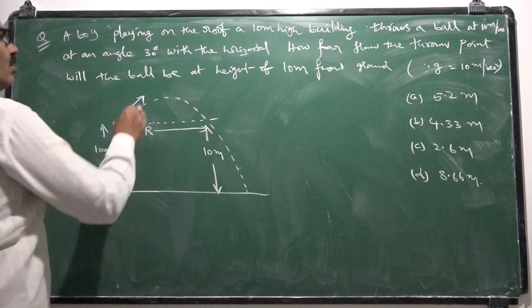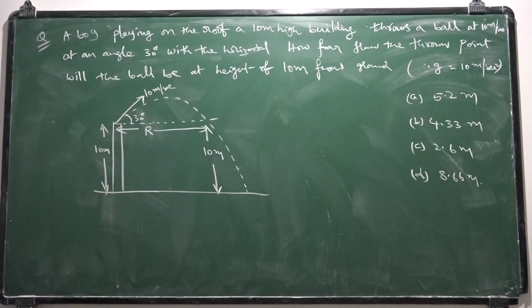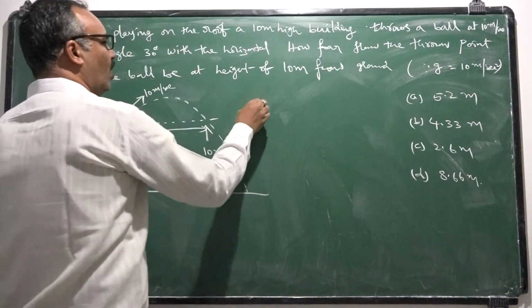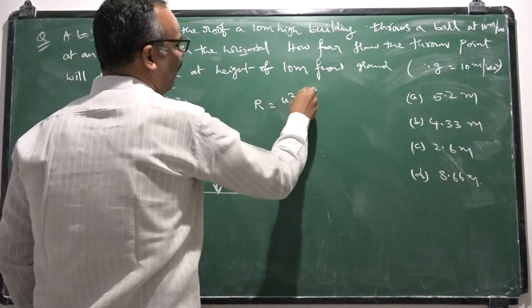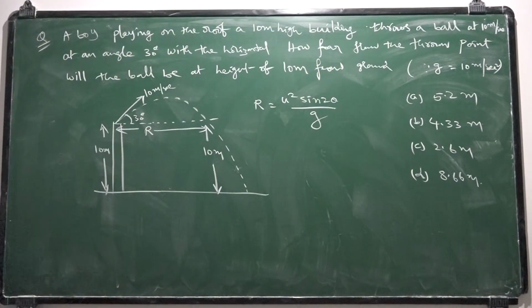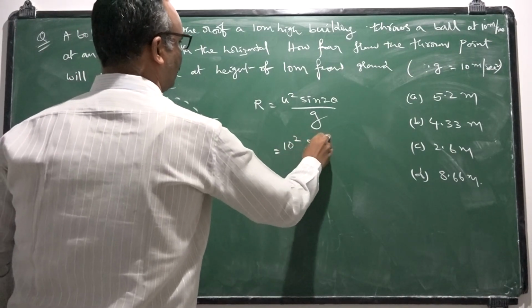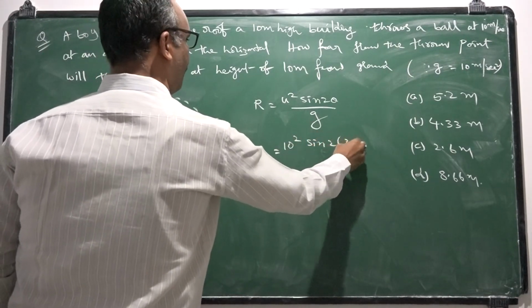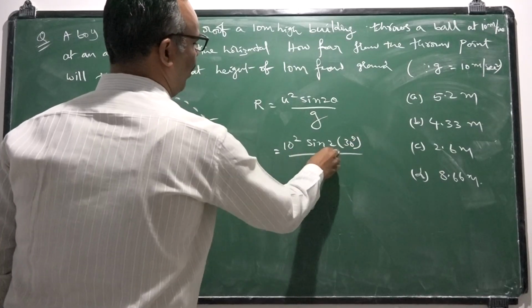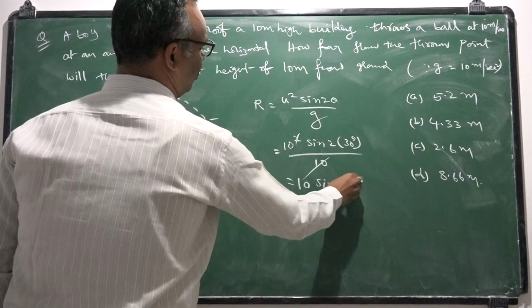And you are given that it is thrown at 10 meters per second at an angle of 30 degrees. So the range formula is u square sine 2 theta by g for an oblique projectile on a horizontal plane. So that is 10 square sine 2 into 30 by g, 10. 10 and the square get cancelled. 10 sine 60 degrees.